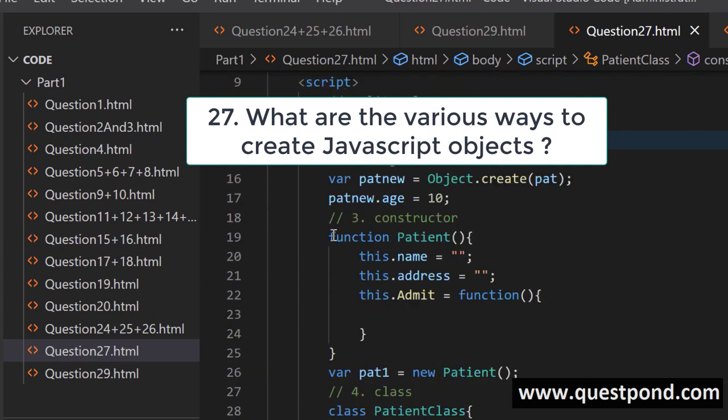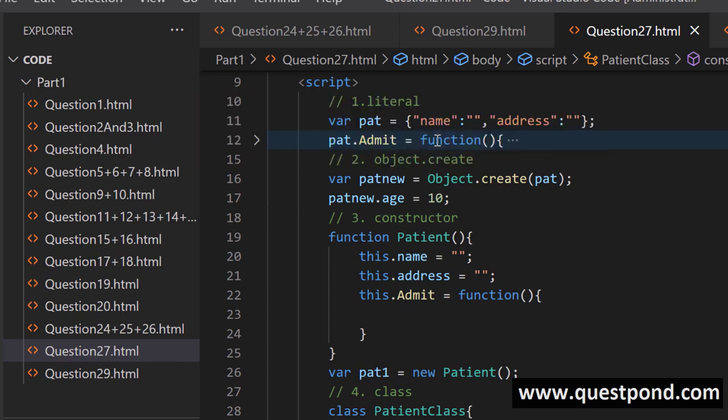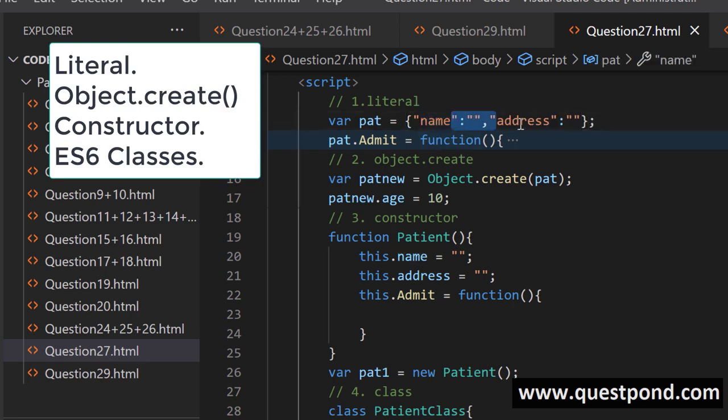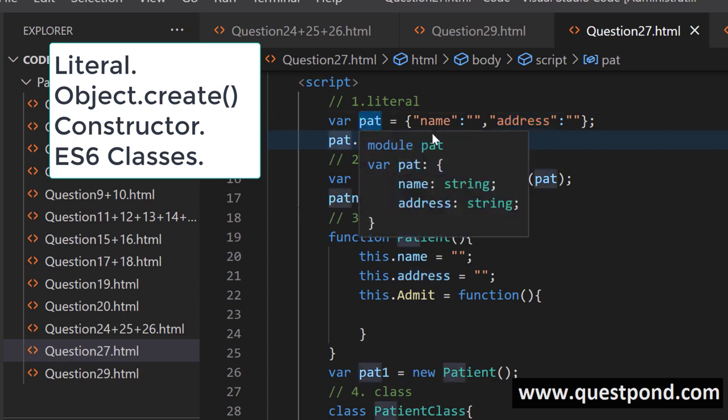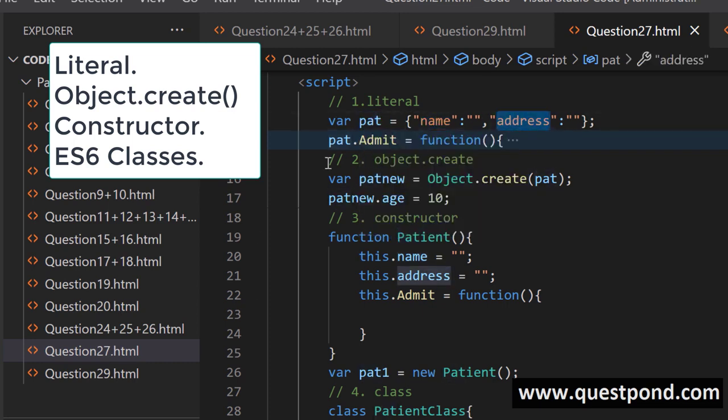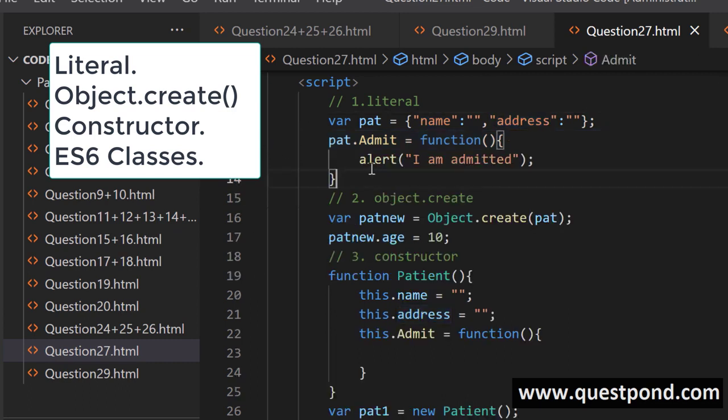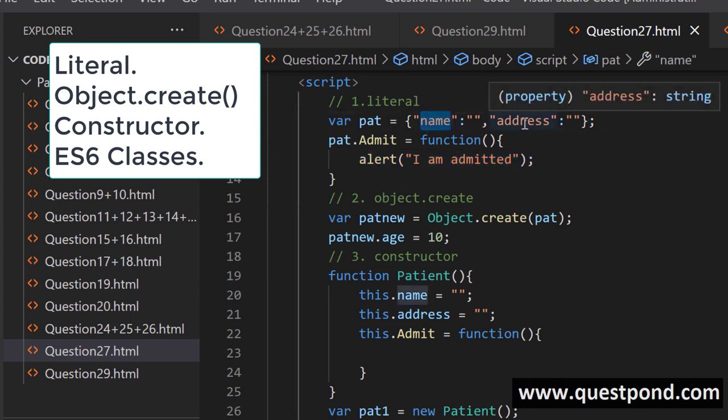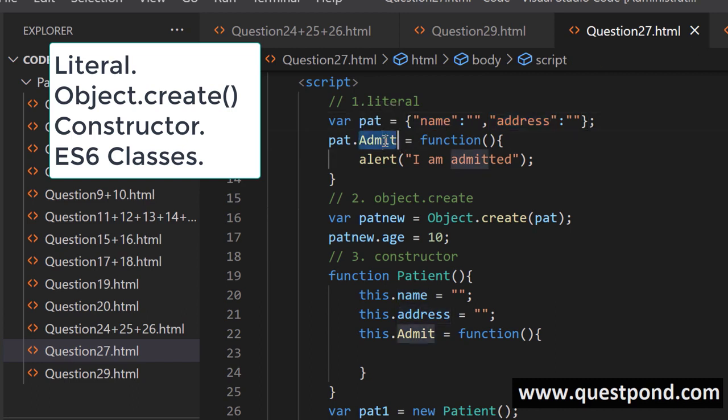What are the various ways of creating JavaScript objects? Now there are 4 ways of creating JavaScript objects. The first one is by using a literal. You can define a name and a value, and you can create a literal object. For example, in this line number 11, I'm creating a patient object with the name property and the address property. If you want to add logic and functions, you can just say pat.admit, that is patient.admit, and write whatever logic you want. So the first one is by using literal. Just by using the name and the value, you create the property, and if you want to write a function or logic, you just attach it.